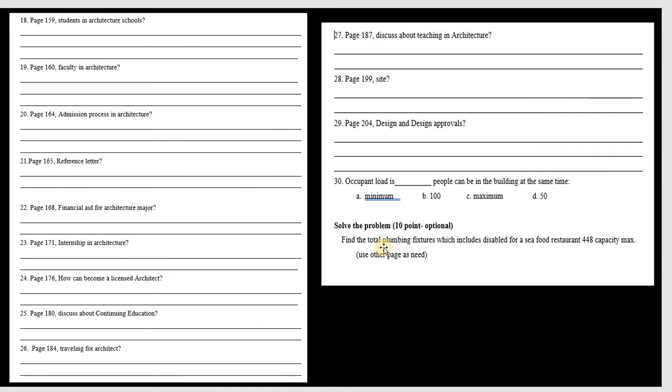And finally, I have one problem for you to solve. If you solve it, you get 10 points. It's about the plumbing fixture, and if you want to know how to solve the problem, you need to go to the plumbing fixture chapter I posted, where you can see an example. Give me the answer. Remember, the question I asked is total plumbing fixtures. That means I need you to calculate for the regular ones and for the handicapped people also.